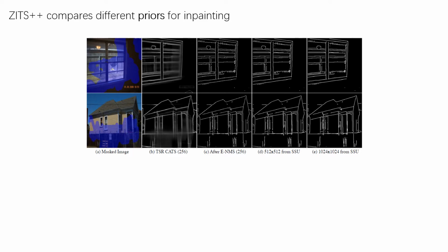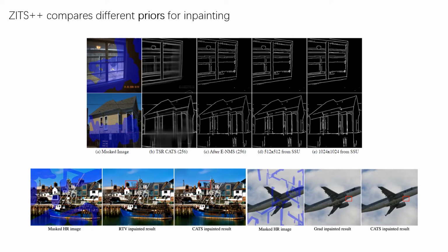ENMS significantly eliminates ambiguous blur and artifacts near the boundary and improves the performance during high-resolution inpainting. However, other priors suffer from artifacts in boundaries during resizing in high-resolution inpainting, as in the bottom figure, so we choose CATs, line, and gradient for low-resolution inpainting, and use CATs and lines for high-resolution inpainting.